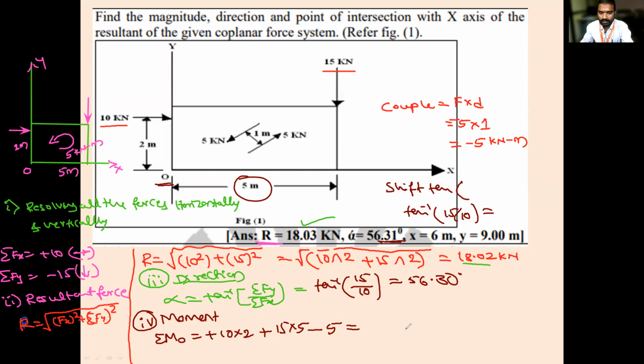Next, calculate how much moment you are getting. 90. Plus or minus? Plus, kilonewton meter. So plus means it is in the clockwise direction. Are you getting it, everyone? Does anyone have a doubt?